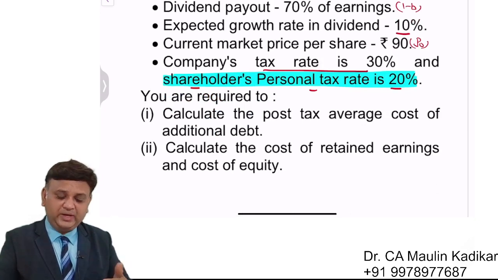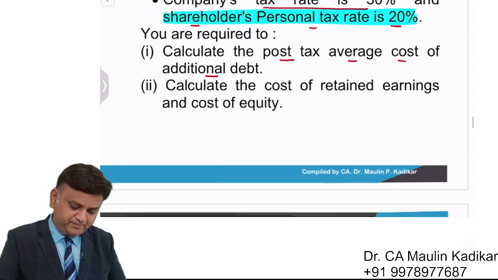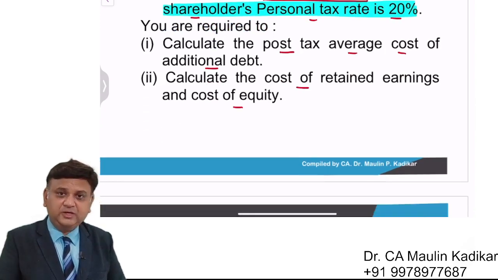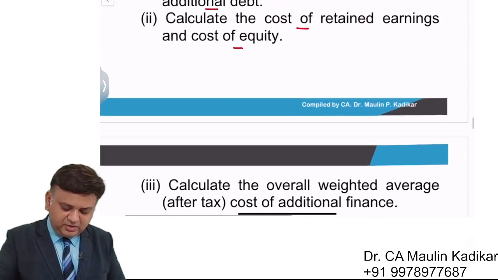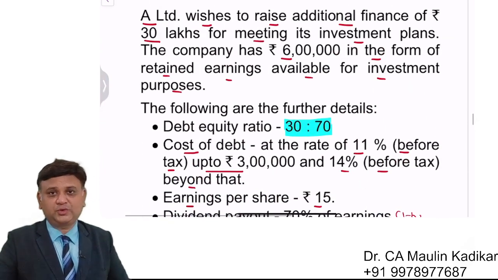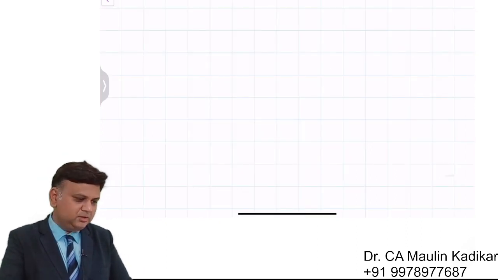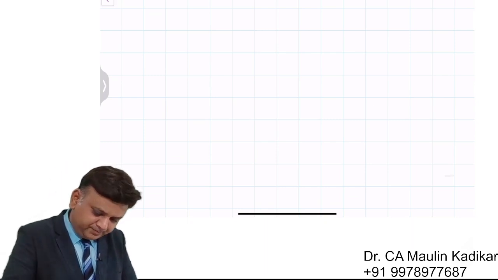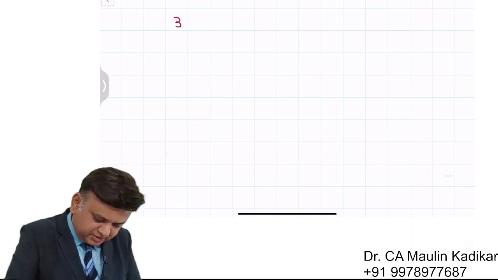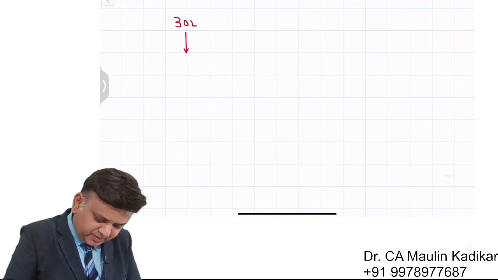You are required to: 1. Calculate post-tax average cost of additional debt. 2. Calculate the cost of retained earning and cost of equity. 3. Calculate the overall or weighted average cost of capital of additional financing. That is the question. I request all of you to go through the question, please. Dear students, the question provides the information that we have funds requirement of 30 lakhs, and information is provided regarding the optimum capital structure.